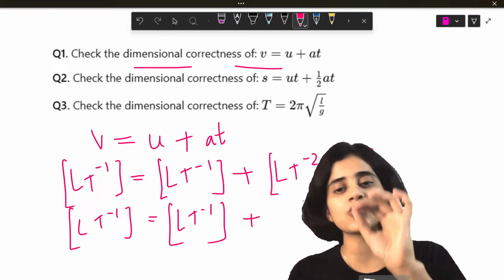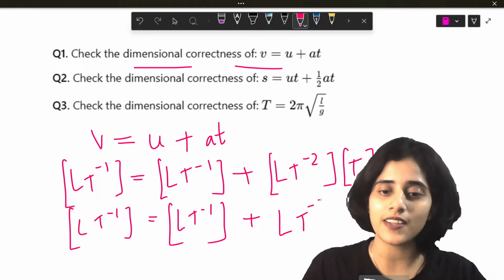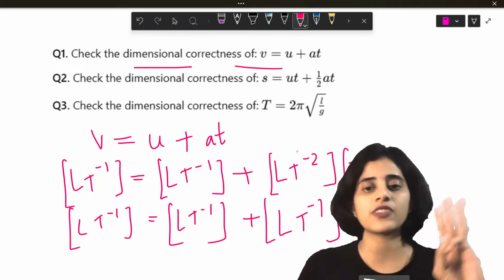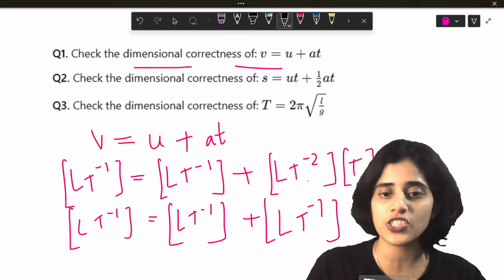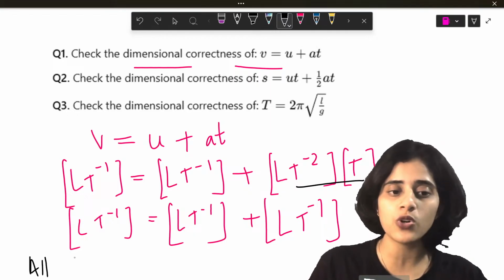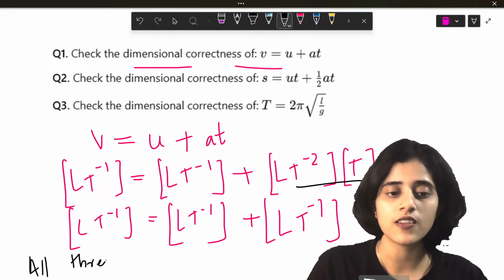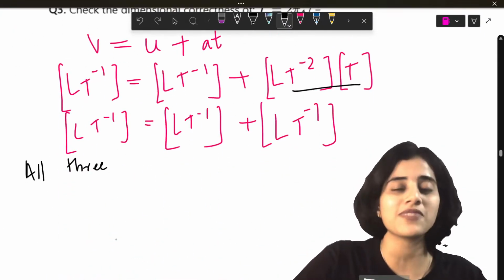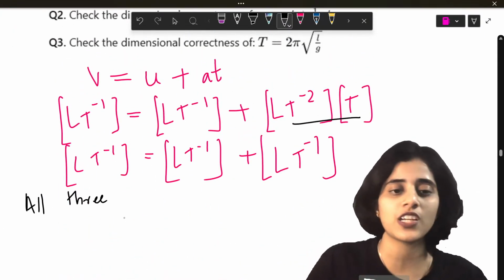So T raised to minus 2 into T is what? T raised to minus 1. So you can see all three terms have the same dimension. So they are dimensionally correct. So you have to write that. All those who are preparing for PU, you have to write all three. What was the word? All three terms. Yes, sometimes I also forget.